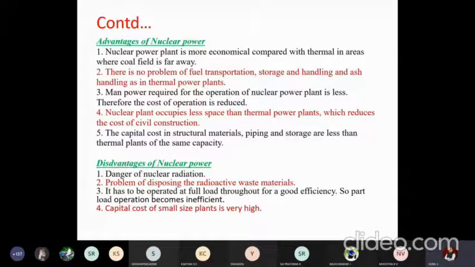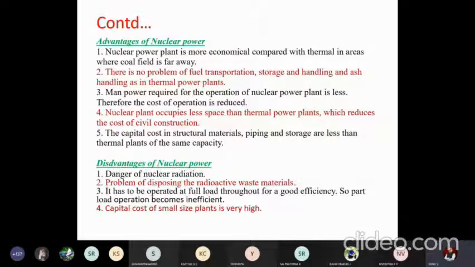So what would be the limitations? The first is danger of nuclear radiation. Hope you are all aware. Also, what are all the issues? Problems of disposing the radioactive waste materials. This is always debatable. Usually the experts in that field say it's not a huge, very objectionable issue. It can be packed in containers and buried underneath the sea. Over a period of time they become inactive. Until then, it should not be exposed to any living organisms. That is the concept. But it is not so easy.